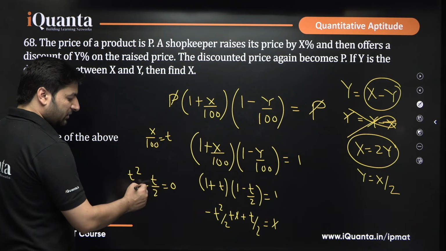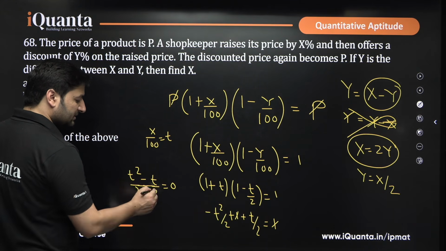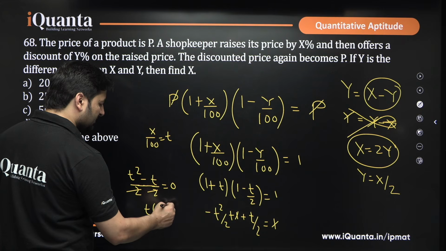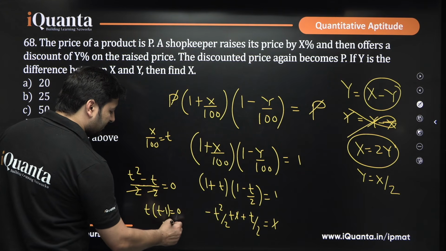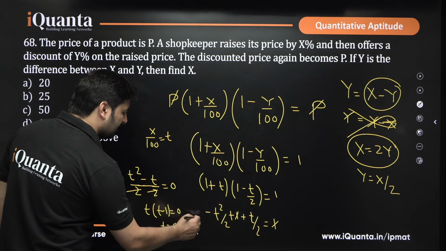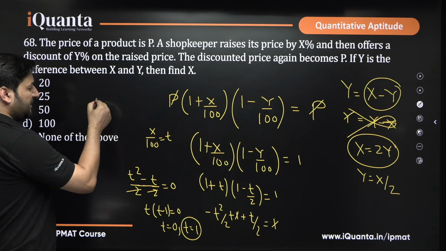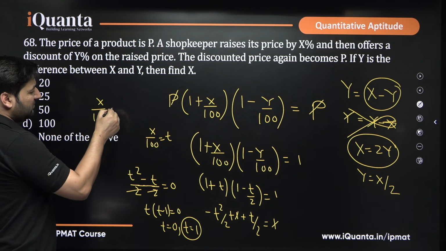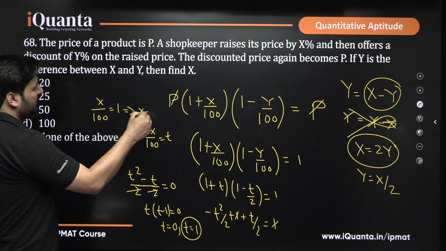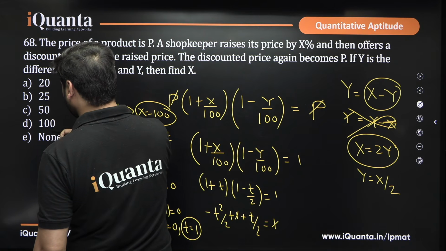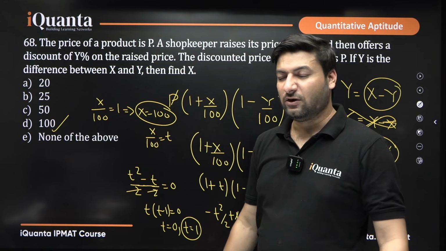So you take 2 as LCM, it becomes 0, right? So we get T into T minus 1, that is equal to 0. This gives you either T equal to 0 or T equal to 1. T equal to 1 will be our answer. But what is T? T is x by 100. We had to find out the value of x. So, if this is equal to 1, x will basically be equal to 100 and that will be my answer. Yes or no? 100 will be your answer. I hope this is clear.